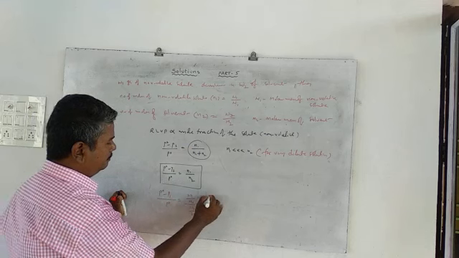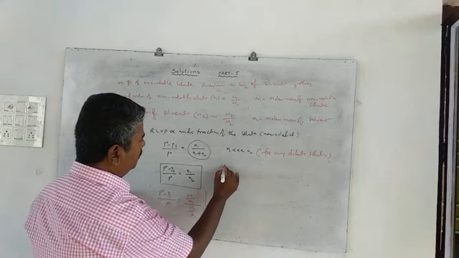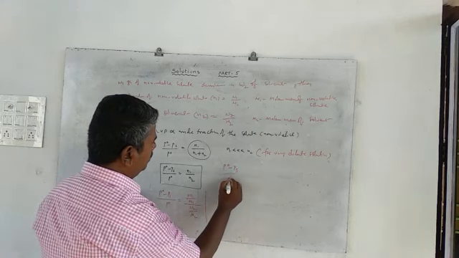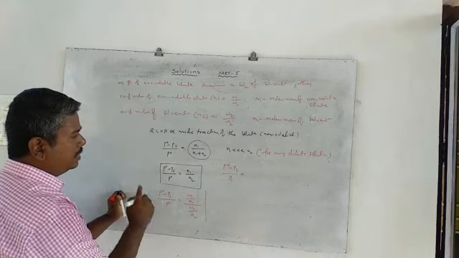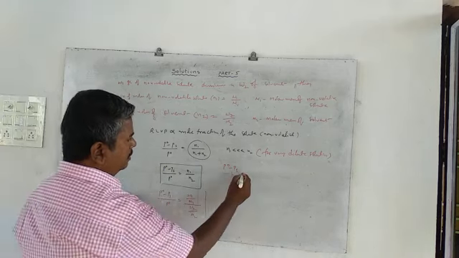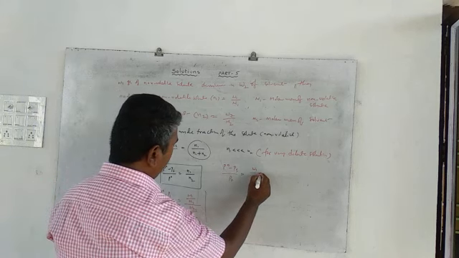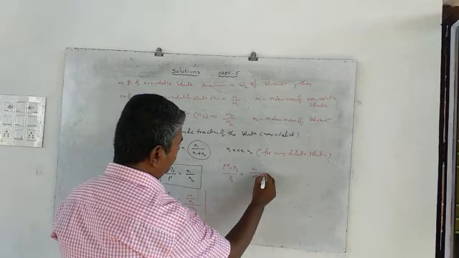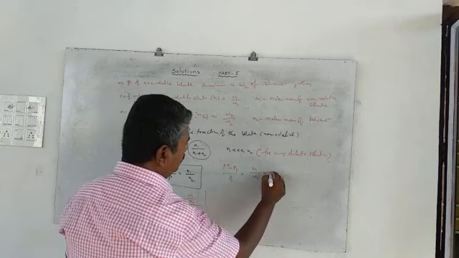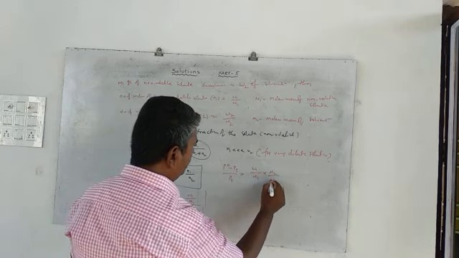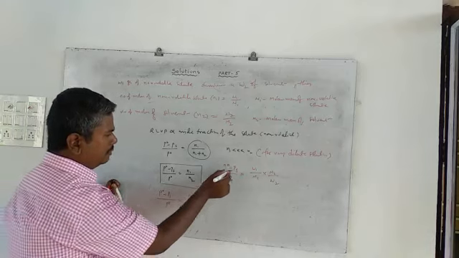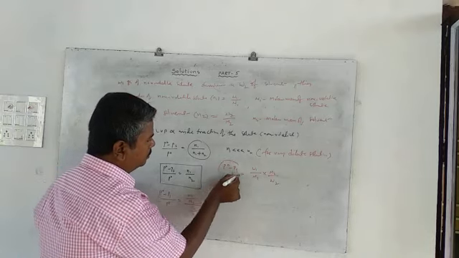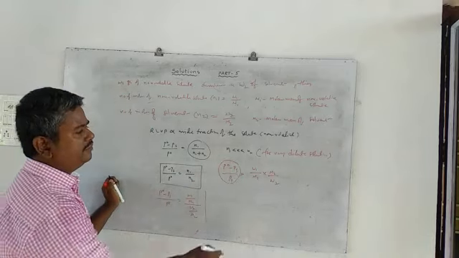From the definition of relative lowering of vapor pressure, it can be written as (P0 minus PS) by P0 equals W1 by M1 into M2 by W2. Clear? So if we know this value, we can easily find out the